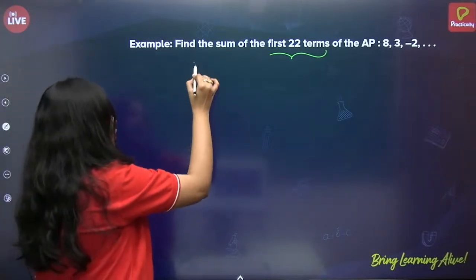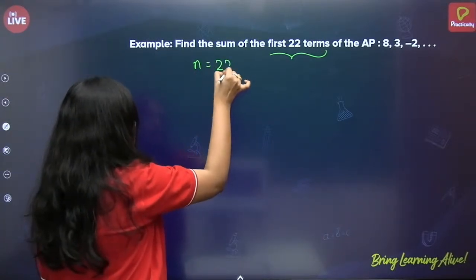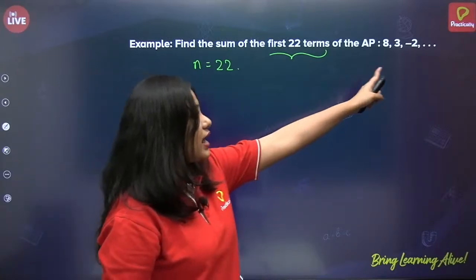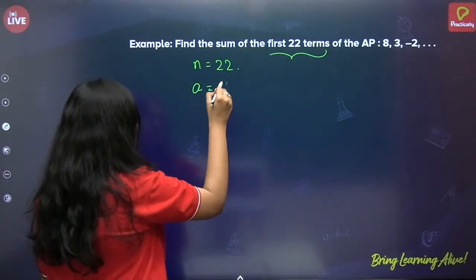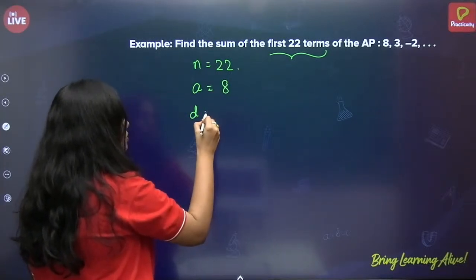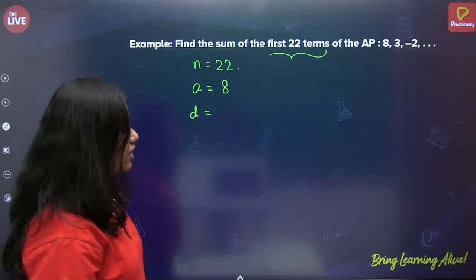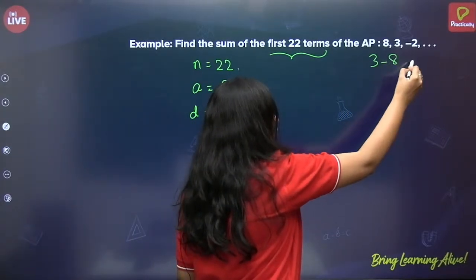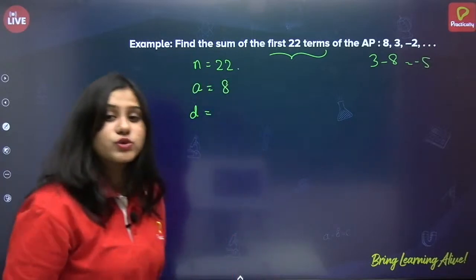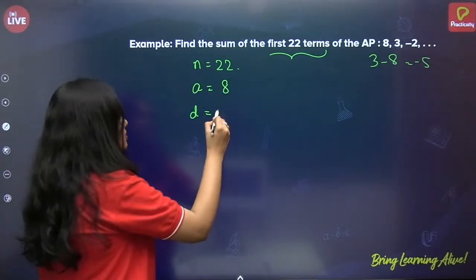There are 22 terms, so n is equal to 22. The first term is 8, so a is equal to 8. The common difference is A2 minus A1, 3 minus 8, which is minus 5.